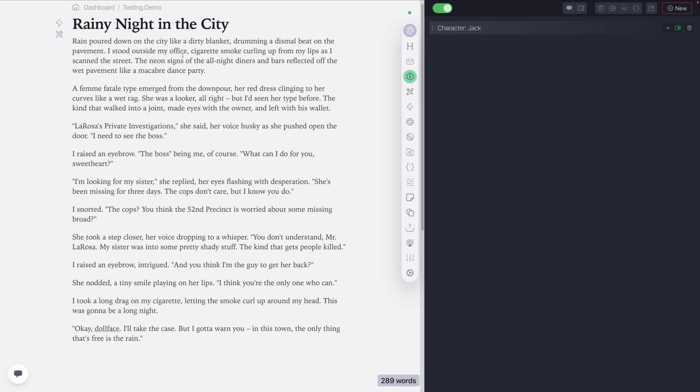I stood outside my office, cigarette smoke curling up from my lips as I scanned the street. The neon signs of the all-night diners and bars reflected off the wet pavement. A femme fatale type emerged from the downpour, her red dress clinging to her curves like a wet rag. She was a looker, all right, but I'd seen her type before. The kind that walked into a joint, made eyes with the owner, and left with his wallet.